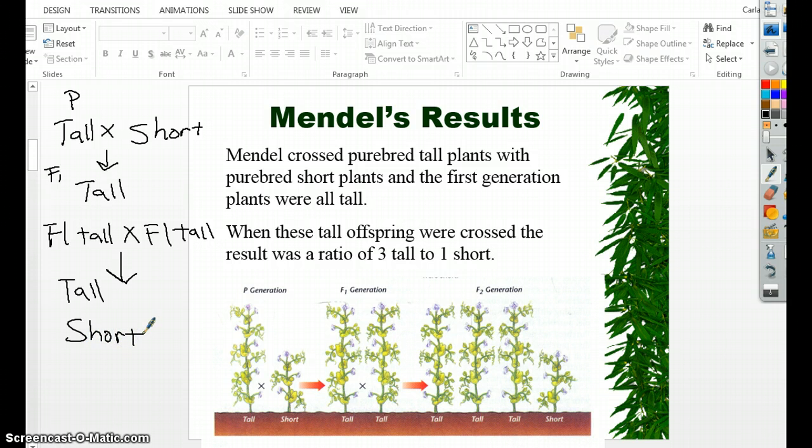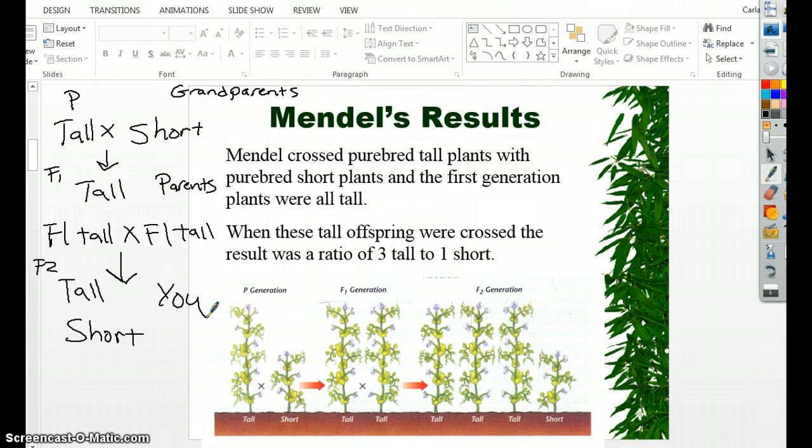So his P generation, his original parents, think of those as being your grandparents. The F1 tall, think of them as your parents. And this generation here, which he called F2, this would be like you.